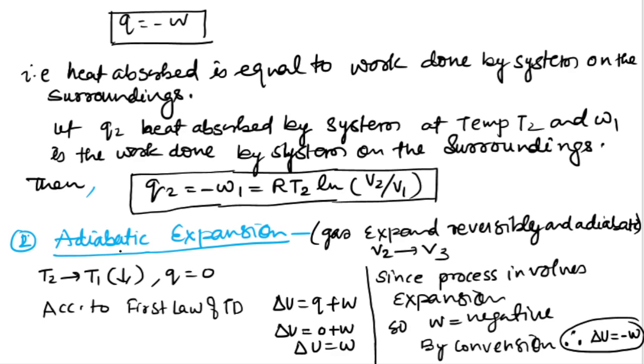Because it is an adiabatic process, the heat will be zero. So according to the first law of thermodynamics, dU is equal to Q plus W. If you put the value of Q, you will get the change in internal energy for this process equal to the work done. Here the process is expansion, therefore work will be negative by convention.